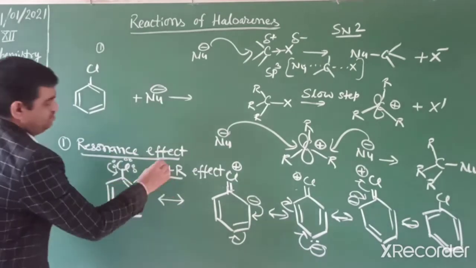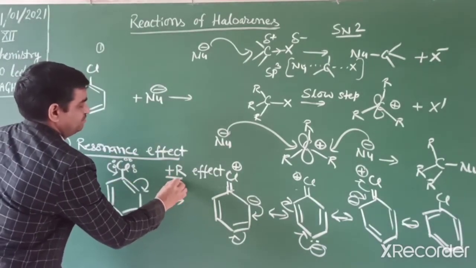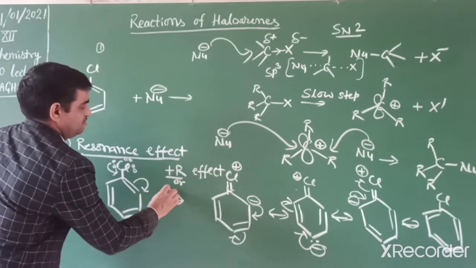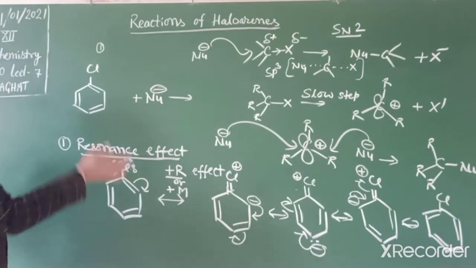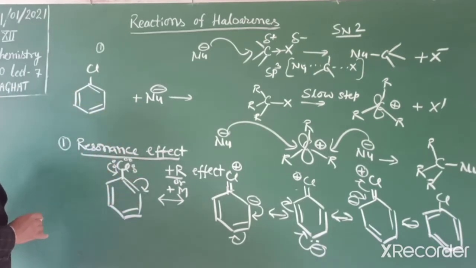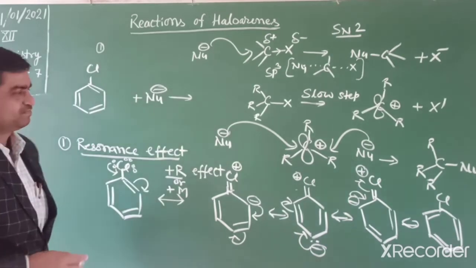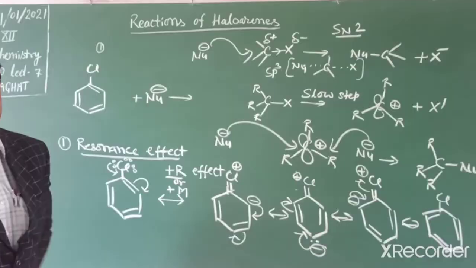This plus R effect is also known as the plus M effect. M means mesomeric effect, as the lone pair is donated into the ring. So this effect is known as the resonance effect. Another effect we will explain now: hybridization.